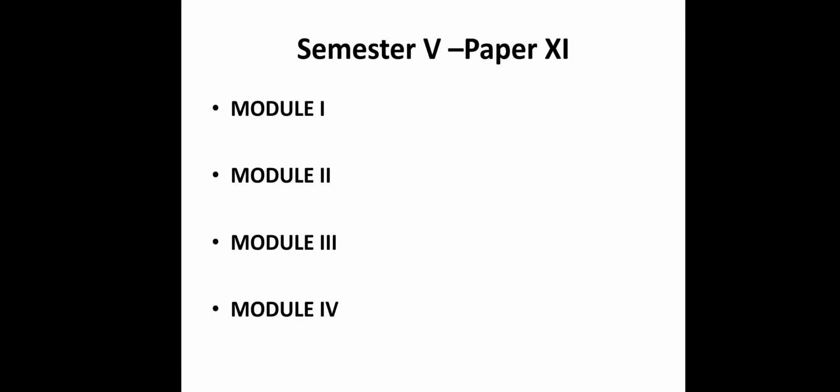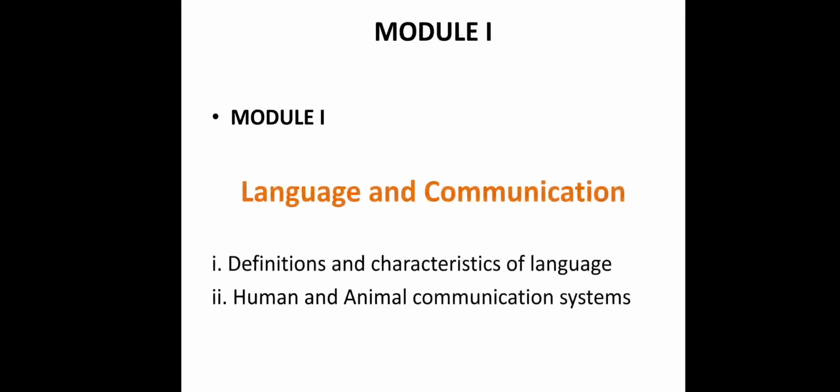Now there are 4 modules in this paper: module 1, module 2, module 3 and module 4. In the 5th semester, paper number 11, we are going to discuss these 4 modules. Number 1 module is language and communication. The title of this module is language and communication.